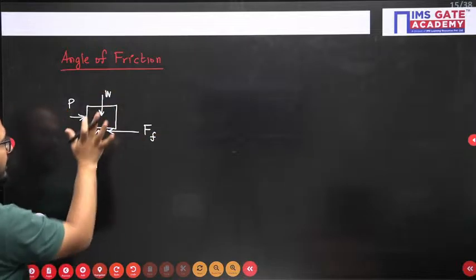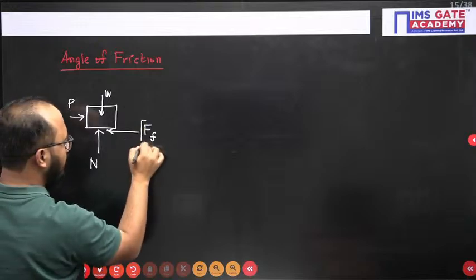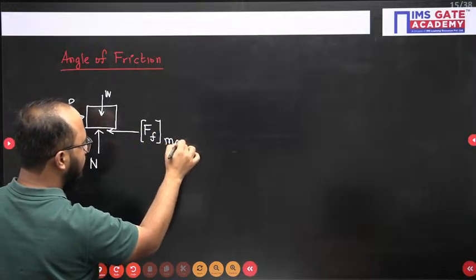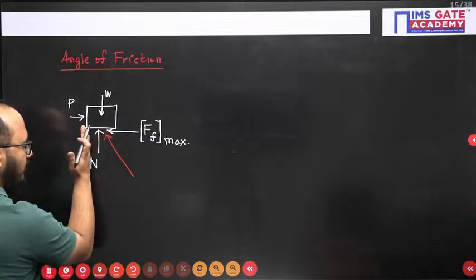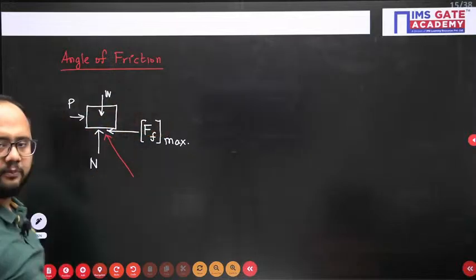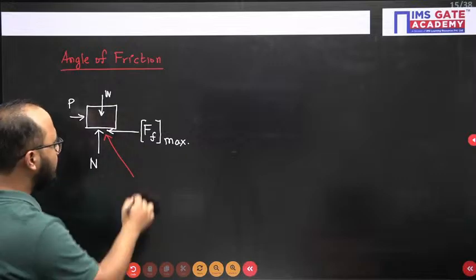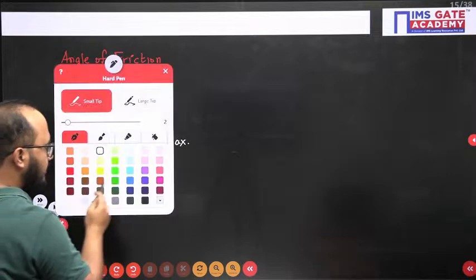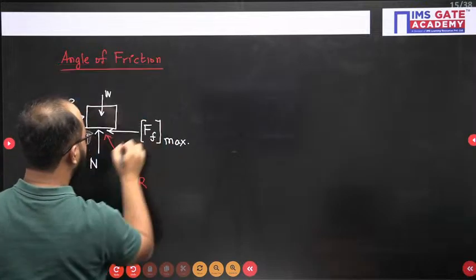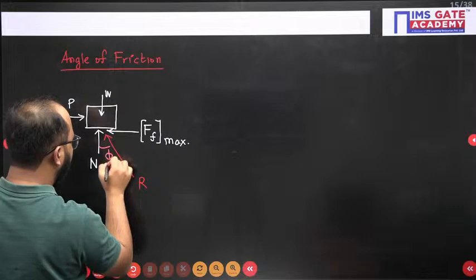So I have directly drawn the free body diagram here. Now let us take this as the maximum value of friction force. Obviously normal reaction and friction force are perpendicular to each other. There will be some resultant. Let's suppose the resultant is R, making some angle phi from the normal.